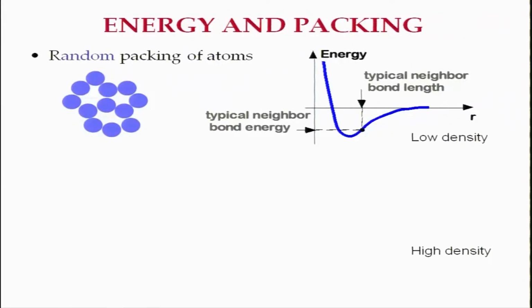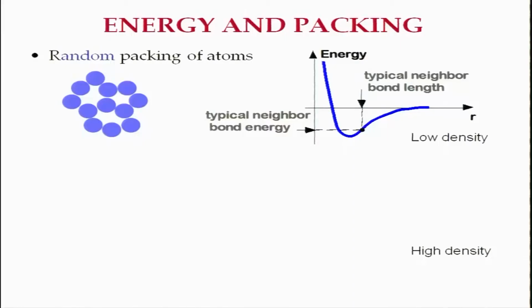So, the first thing that we consider is the energetics and packing of atoms with respect to the energy of the ensembles. If you have random packing of atoms, where atoms do not follow a particular configuration, they are random with respect to each other. So, the neighborhood of each atom is different, some areas are dense, some areas are loose. As a result, you can draw the energy versus distance curve.